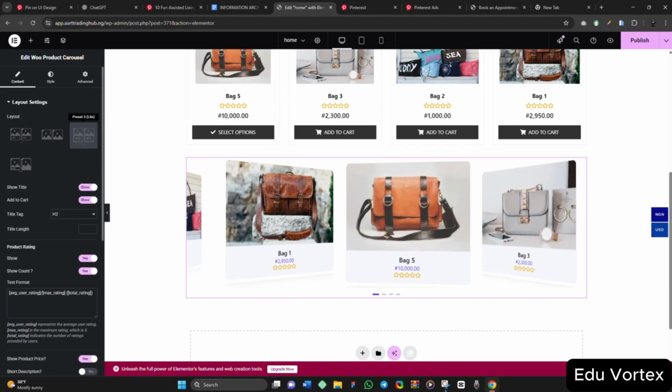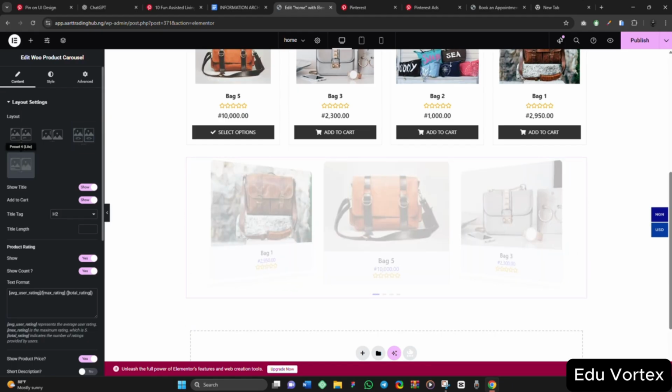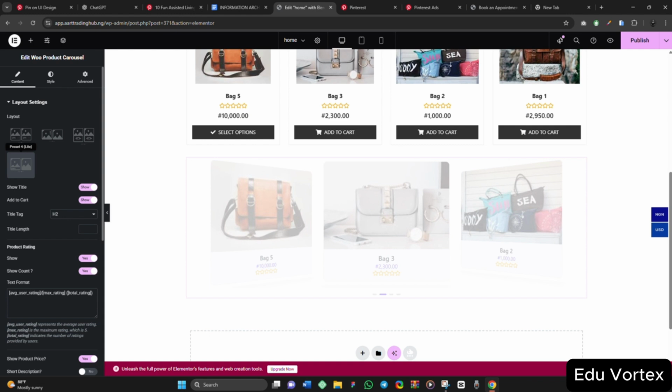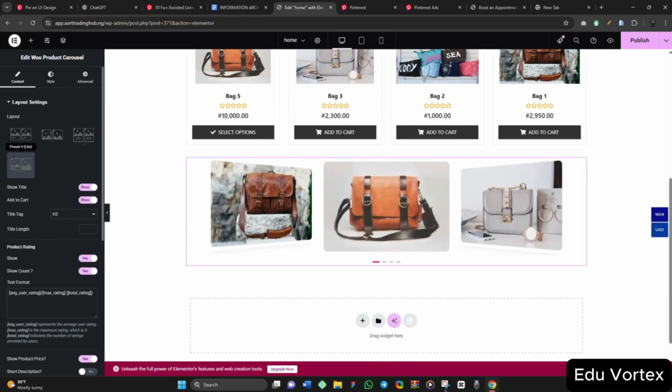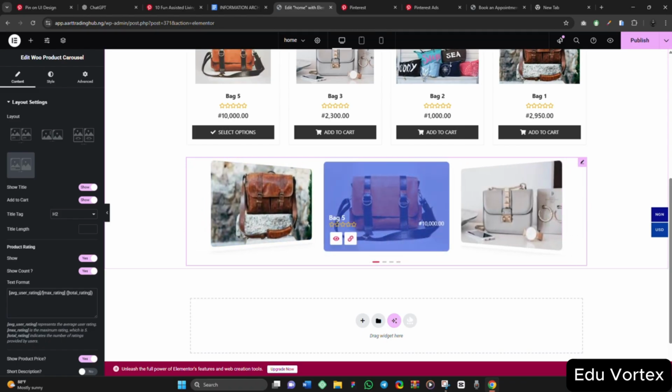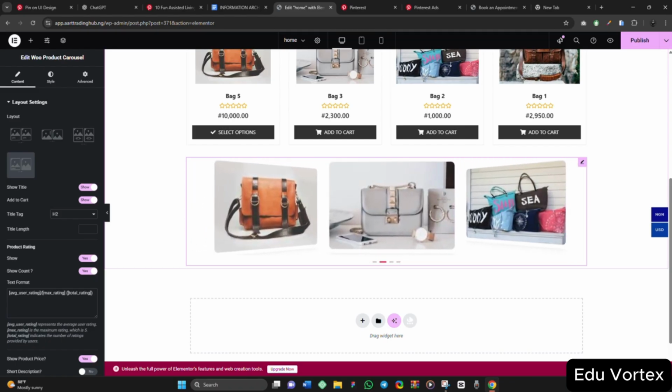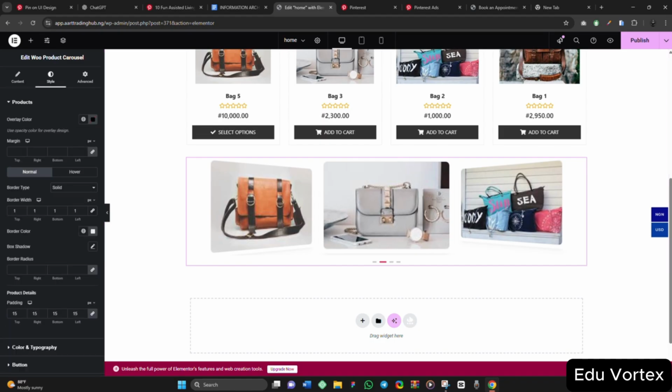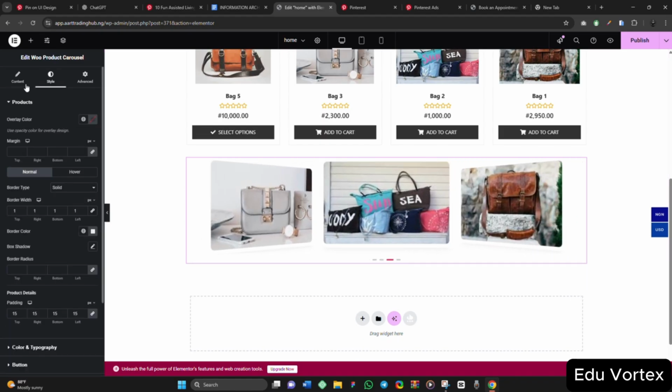The last one, that's preset 4. Let's check how it looks like. It is looking like this. So you can actually do anything with it. If you hover on it, it will bring the price and everything. So you can do anything with this, and you can come to this style to style it to your taste.